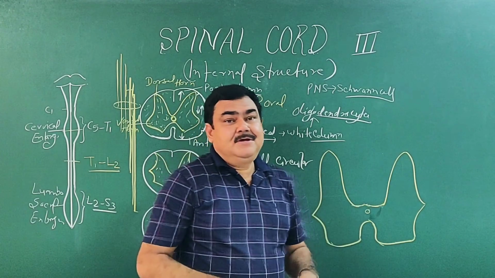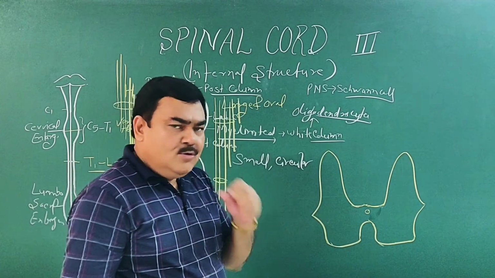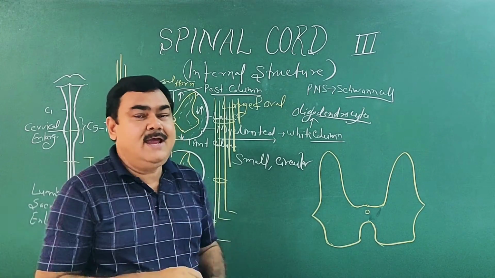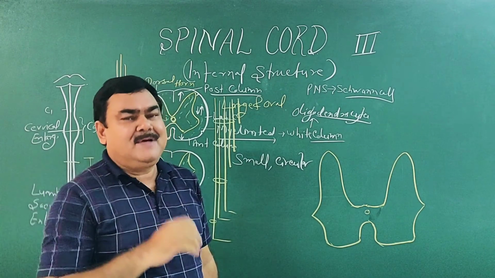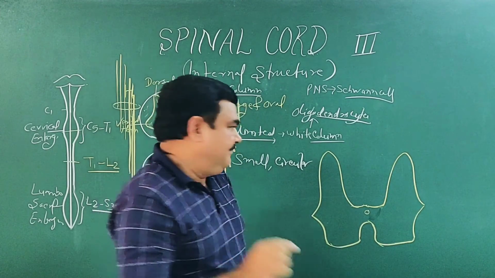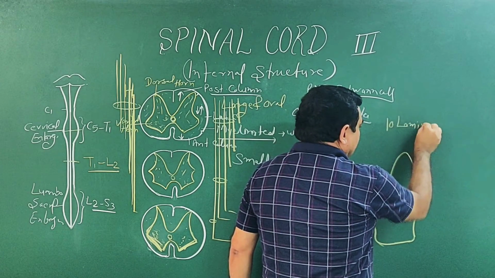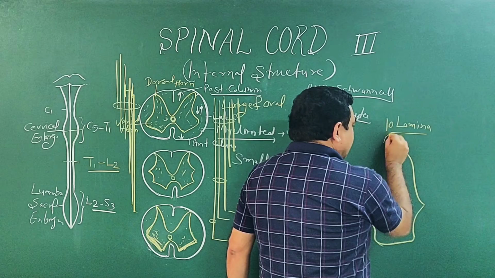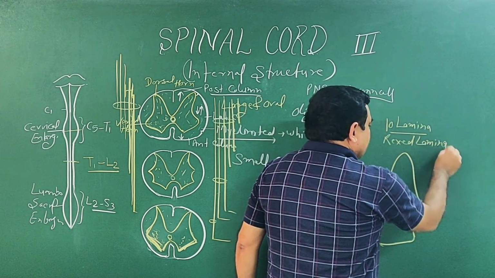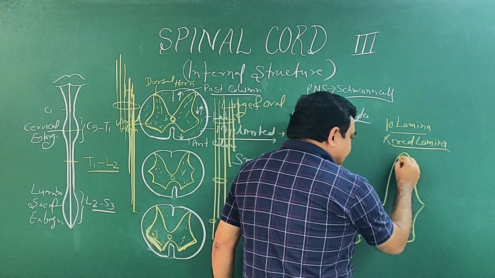This gray matter is divided into several nuclei, and for experimental purposes this gray matter is divided into 10 laminae. These are known as Rexed laminae. Here you can see there are 10 laminae.